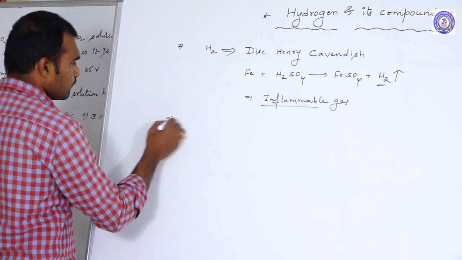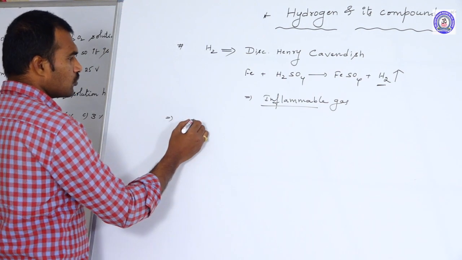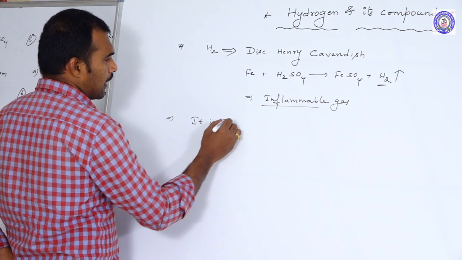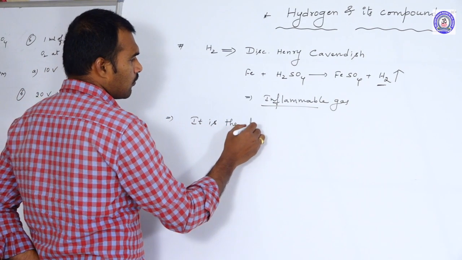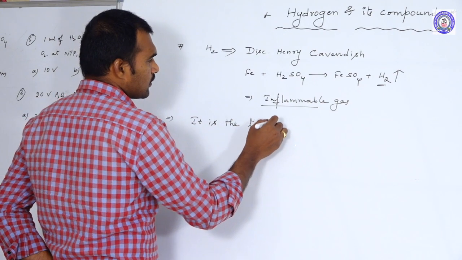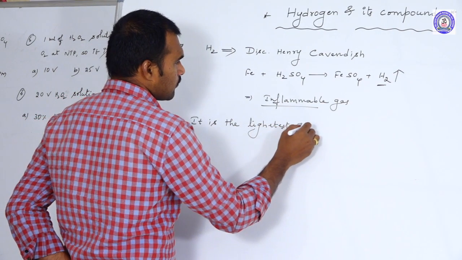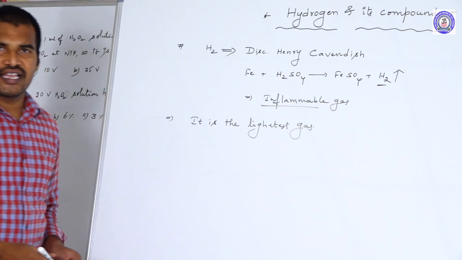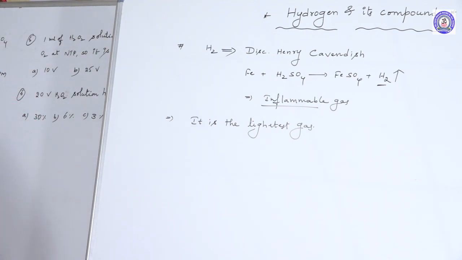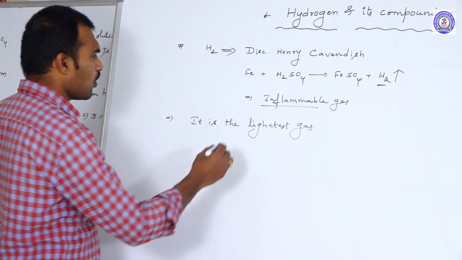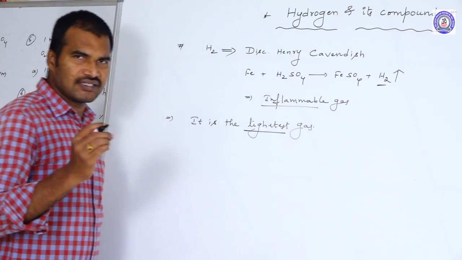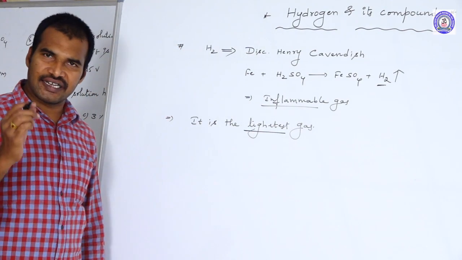Next, as we know, hydrogen is the lightest gas in the periodic table. What do you mean by the lightest gas? Lightest gas means that among all elements, this element has lesser weight and lesser density.